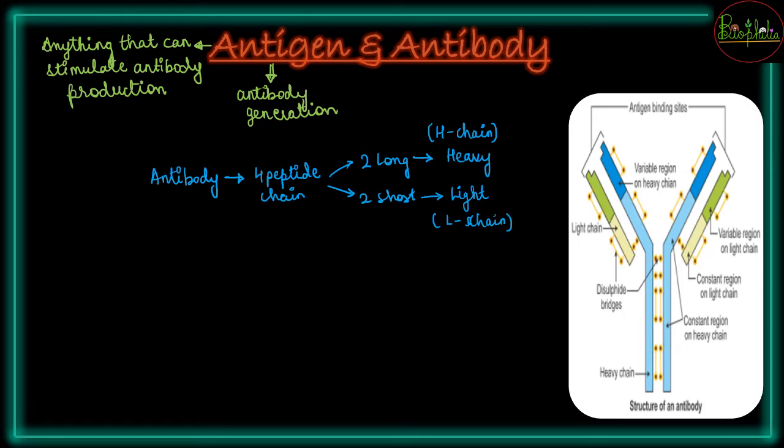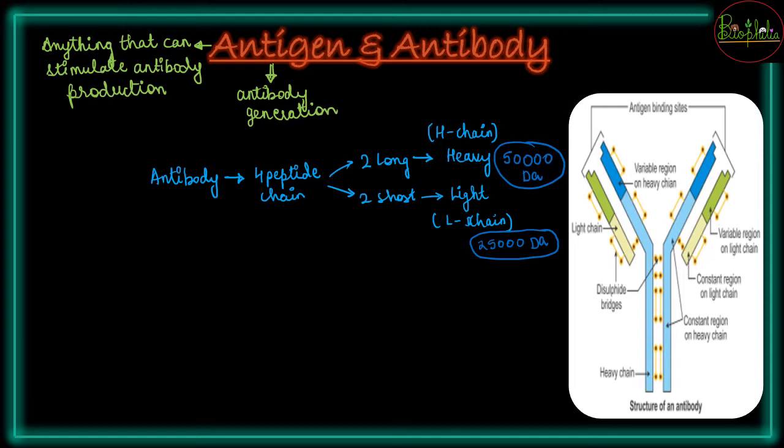So how much weight does the heavy chain have? It is going to have a weight of 50,000 Dalton. How much weight does it carry? 50,000 Dalton, whereas the light chain weight is going to be 25,000 Dalton. So Da is the short form by which molecular weight is signified in Dalton quantities.